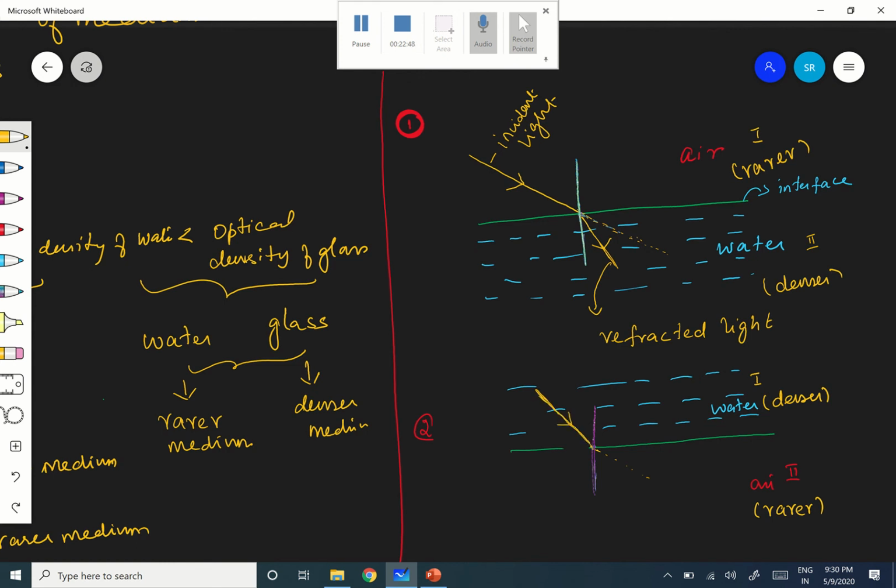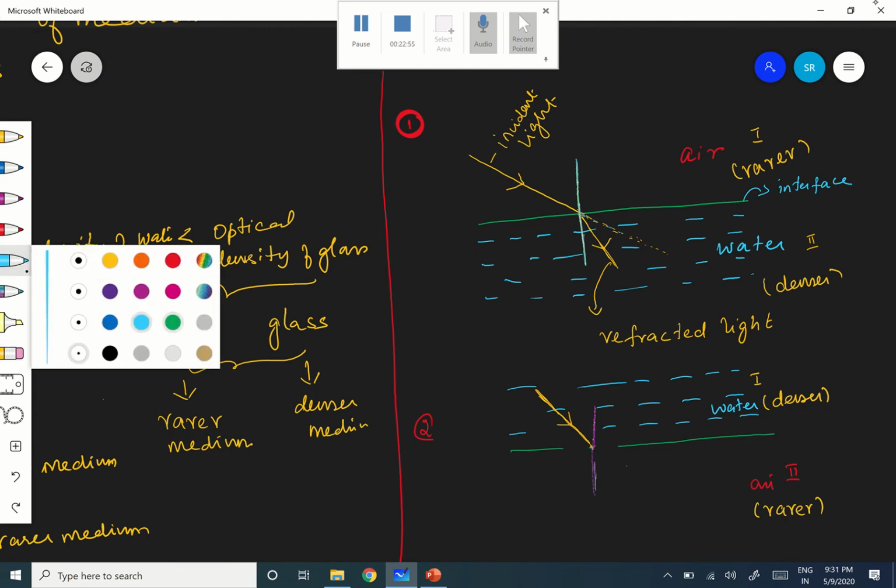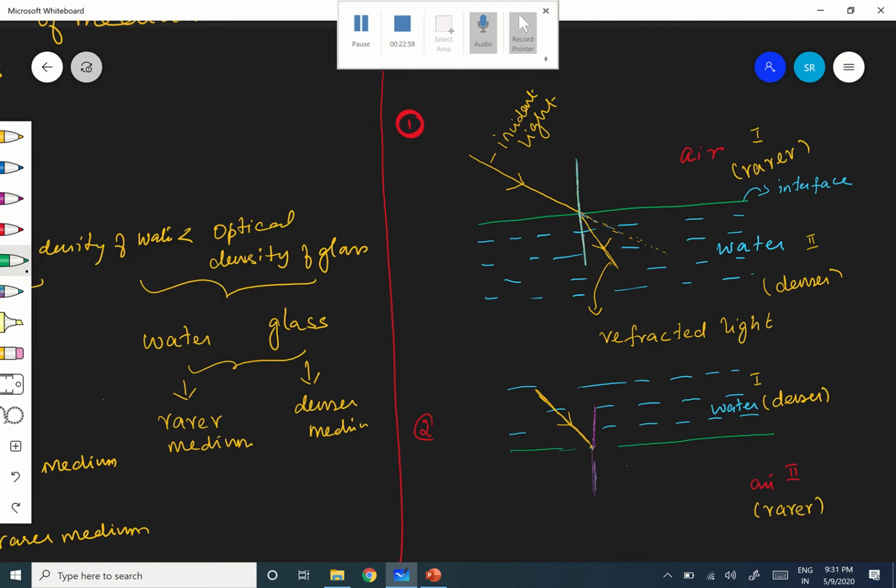This is the incident light and this is the interface. The incident light's actual path is like this, it has to move in this direction only. But instead, it goes away from the normal. Instead of going straight, it goes like this.